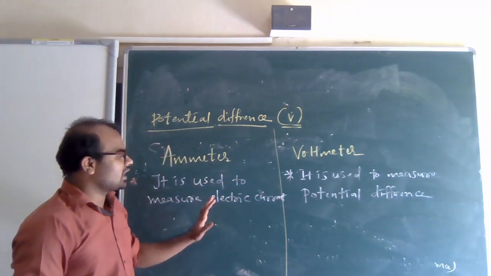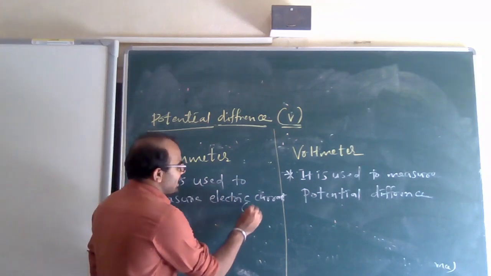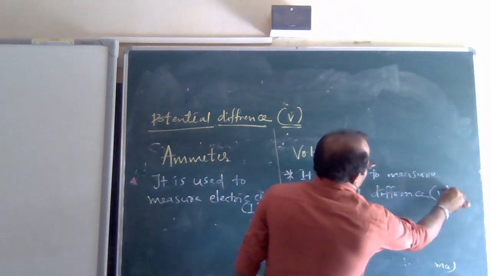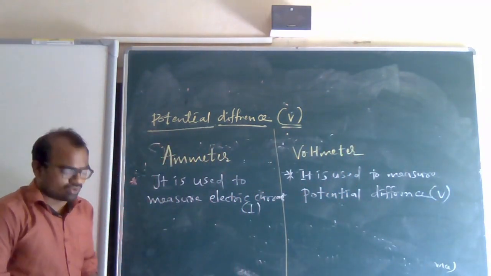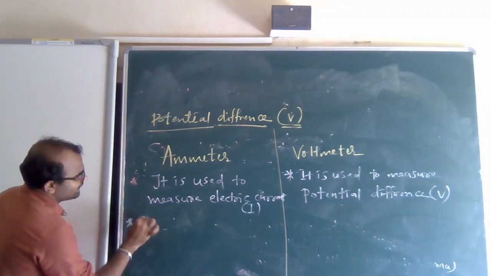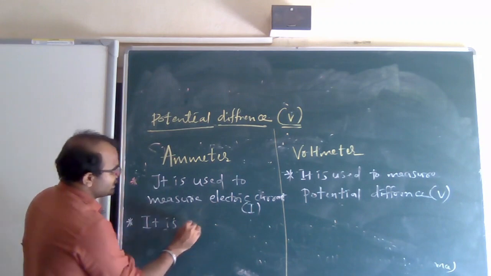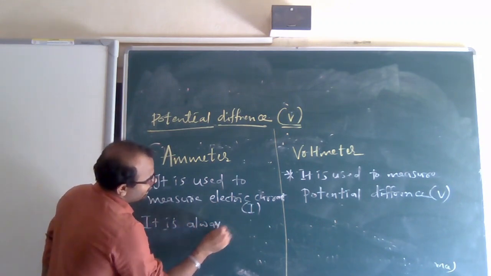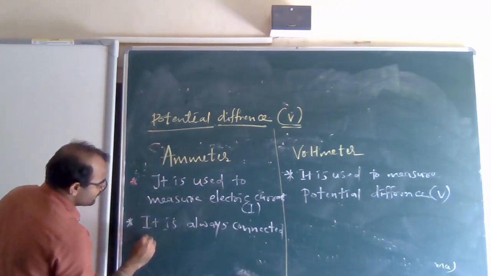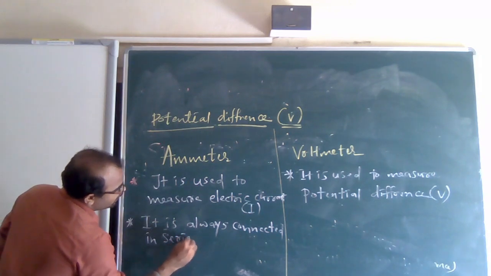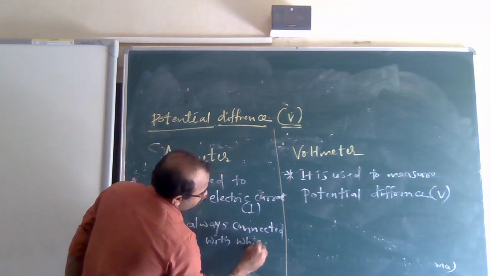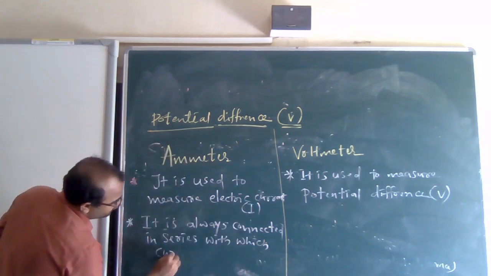Ammeter is used to measure current I, electric current I. Voltmeter is used to measure potential difference V. Potential difference, another name is voltage. Second point: it is always connected in series, right? It is always connected in series with the instrument with which current is measured.